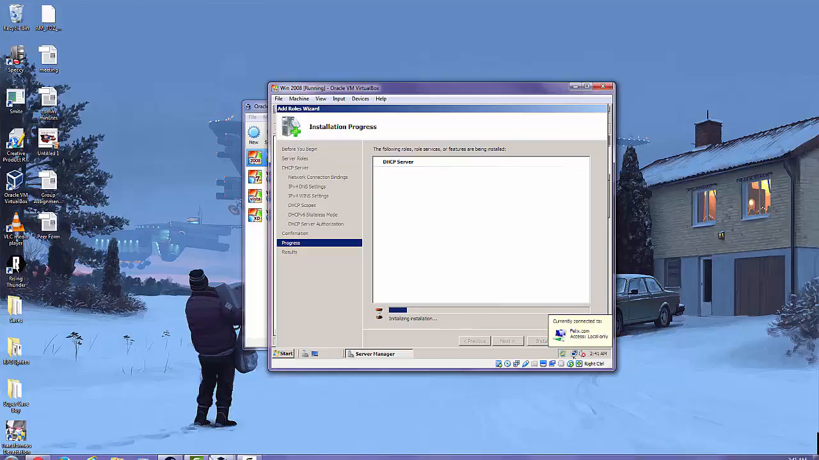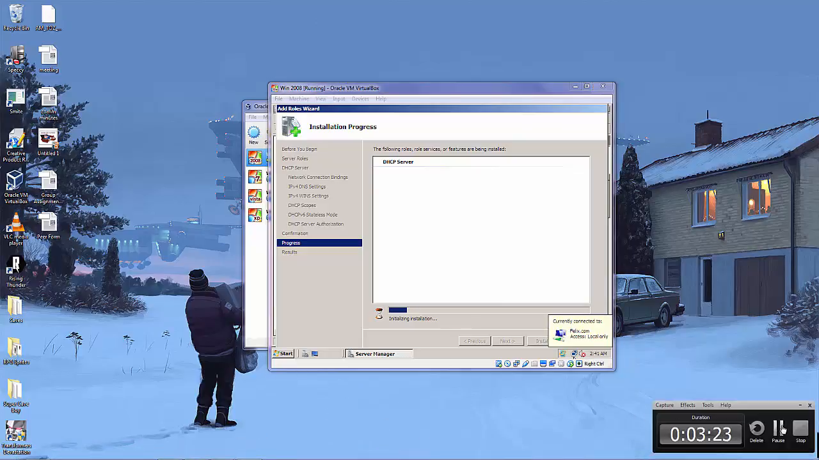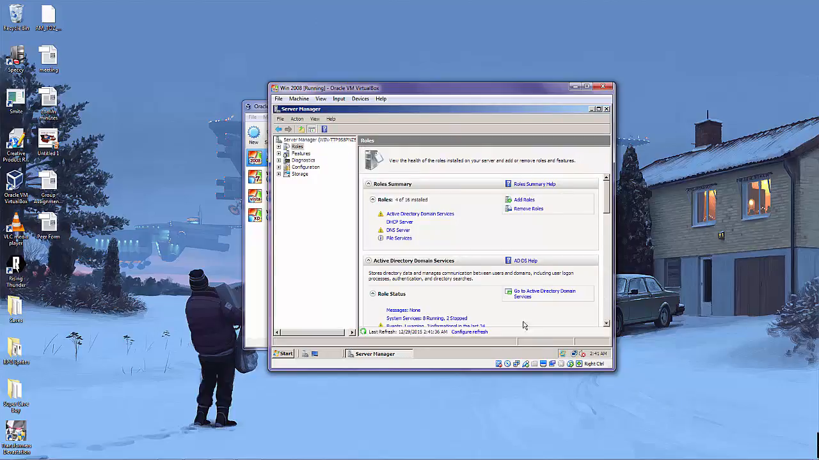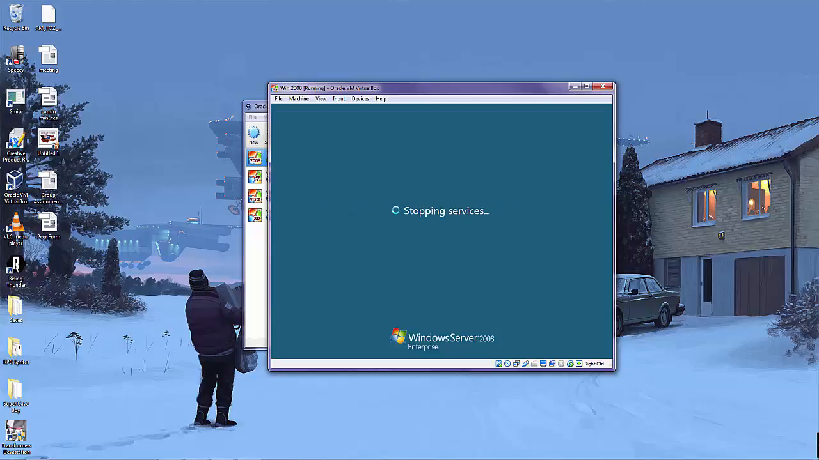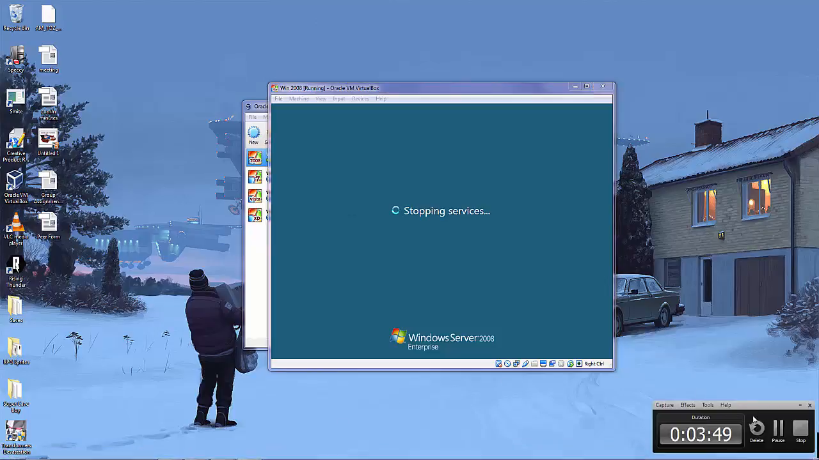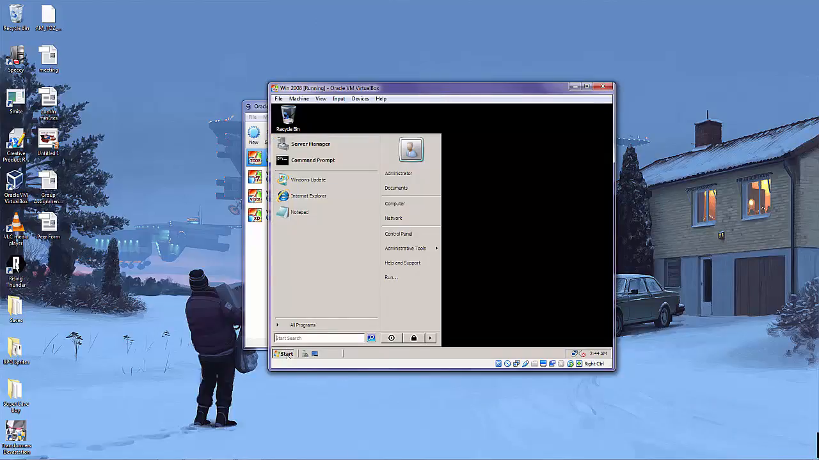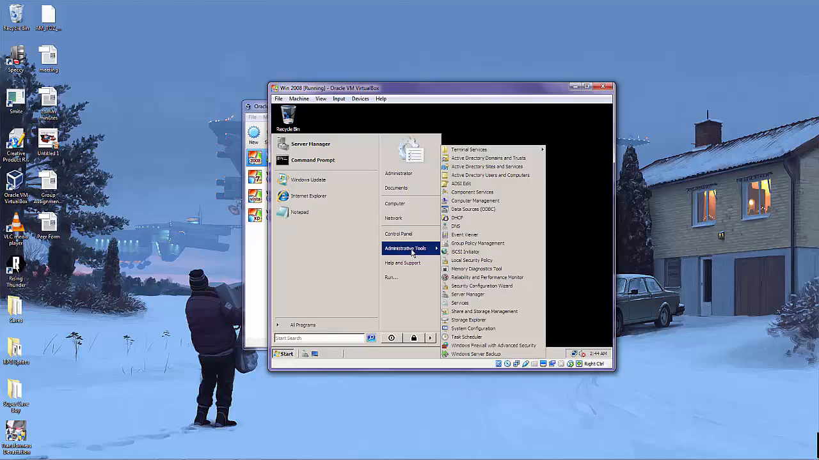For time I will pause the video. As you can see, DHCP was successfully installed. Now click close and restart the machine. Now that the machine has been restarted, go to start, then administrative tools, DHCP,